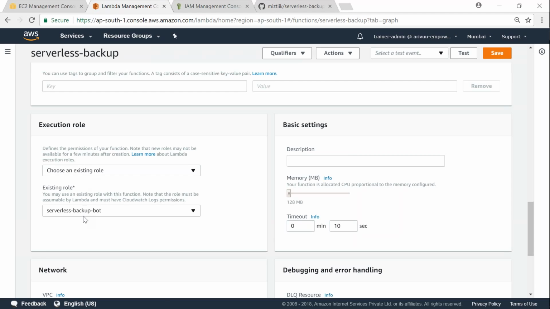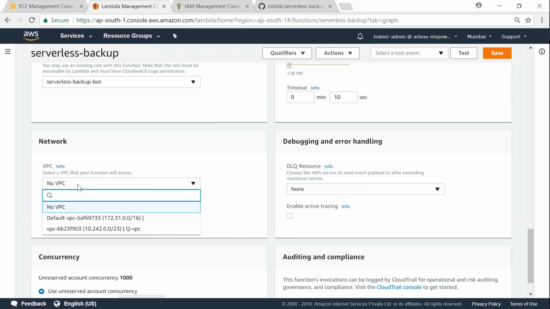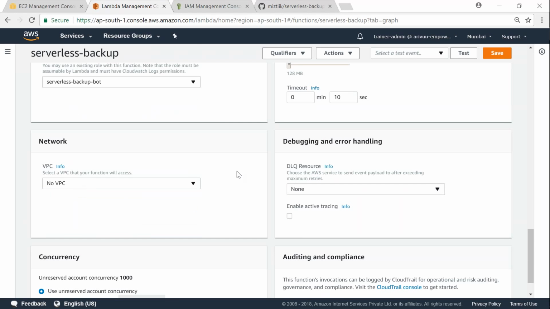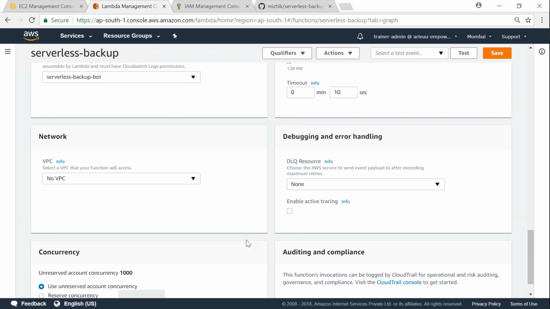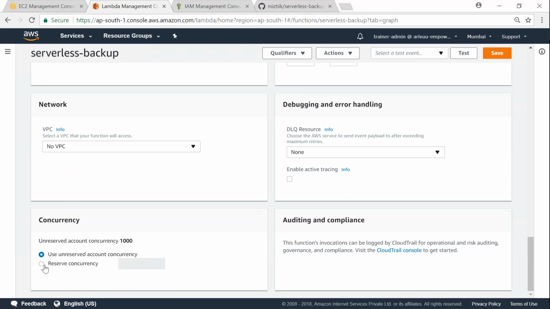And your execution role is mentioned on the left hand side. Do you want to run it in a secure VPC? For most use cases, running it under no VPC would be fine. And how many Lambdas you want to trigger concurrently. So if you want to set that up, you can go ahead and say, I want to run only 20 Lambdas at the same time. Then you go ahead and say 20. But if you set it at a default limit, you can start at the same time.